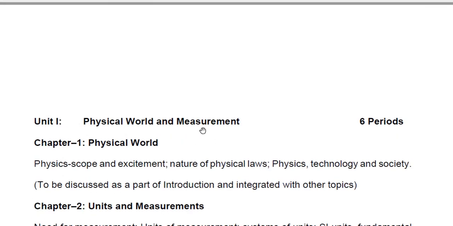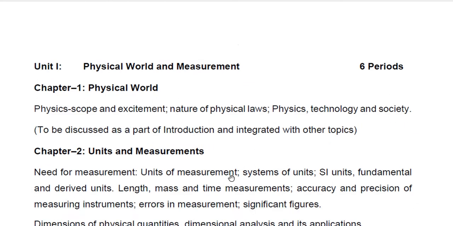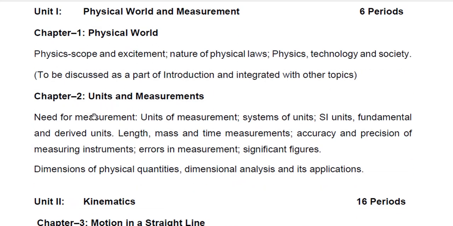First unit, chapter 1, Physical World. These are the topics which need to be discussed only. There will be no question from these topics in your board examination from chapter 1. Next is chapter 2.